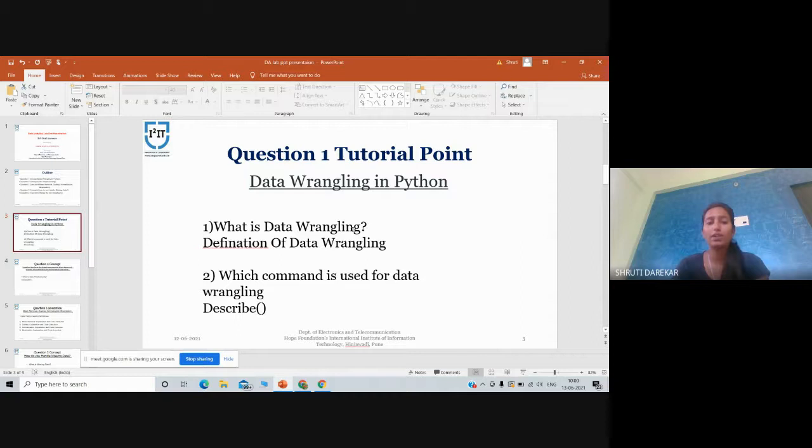Pandas has built-in methods which can roll the data into various groups. Which command is used for data wrangling in pandas? The command used is describe, a function on data frame objects to get the summary of numeric values along with analytical data like min, max, standard deviation, counts and percentile slabs.